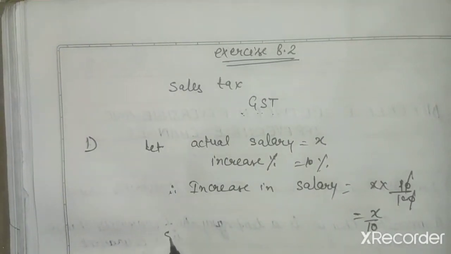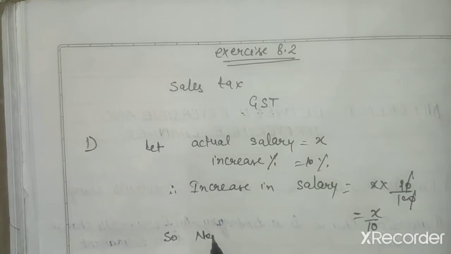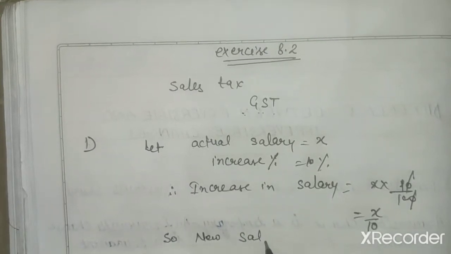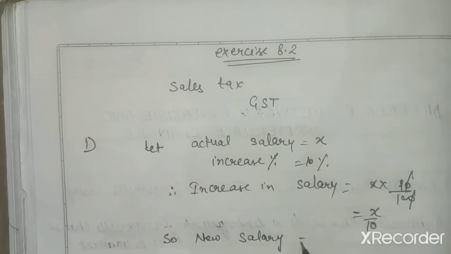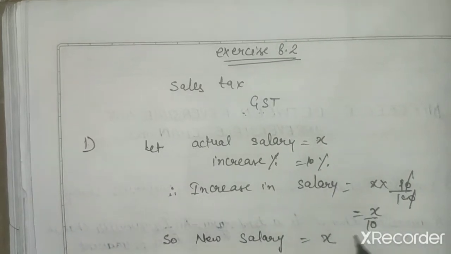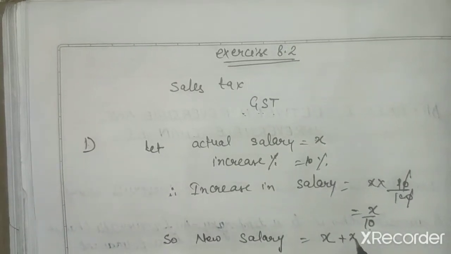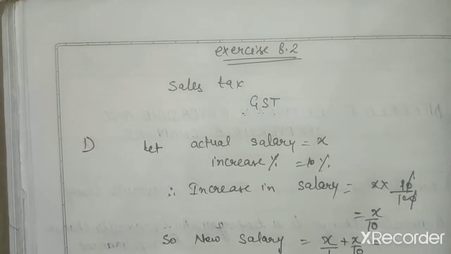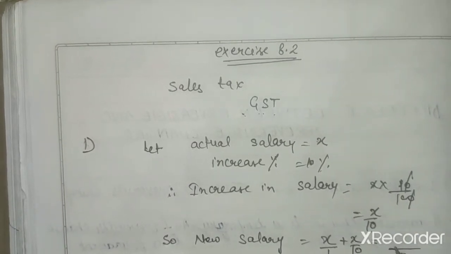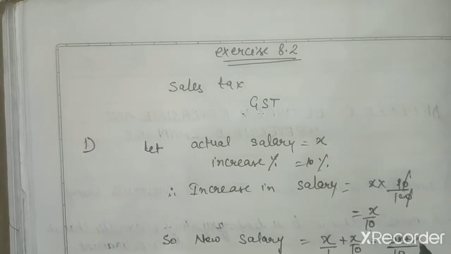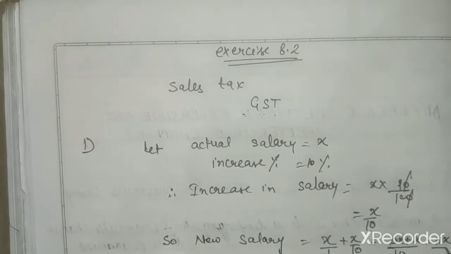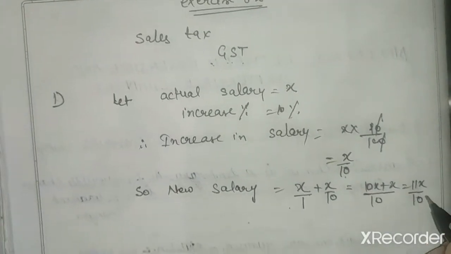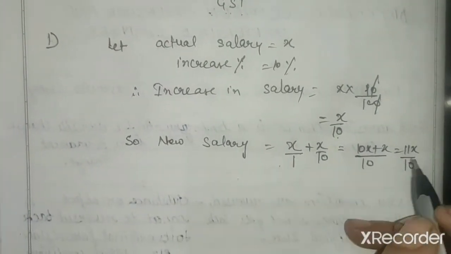So the new salary will be this original salary plus the increase in the salary. Before adding, we have to take the LCM: 10x plus x, that is equal to 11x upon 10. 11x upon 10 will be the new salary.